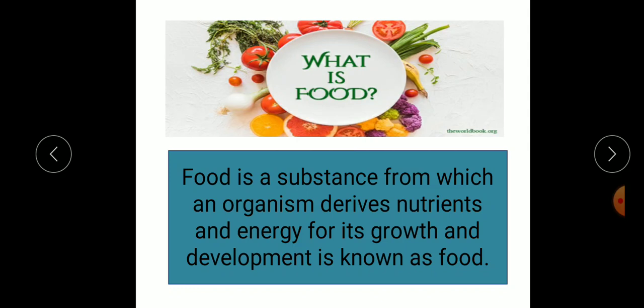You know that if we do not eat food properly, we do not grow normally. Proteins, which are rich in food, help the body in repairing its damaged tissues, and food fights against disease and increases our body resistance. It also protects us from many diseases and makes us strong and healthy.